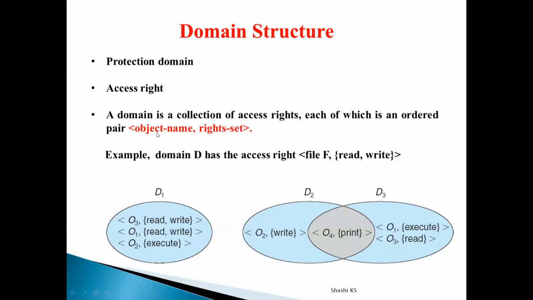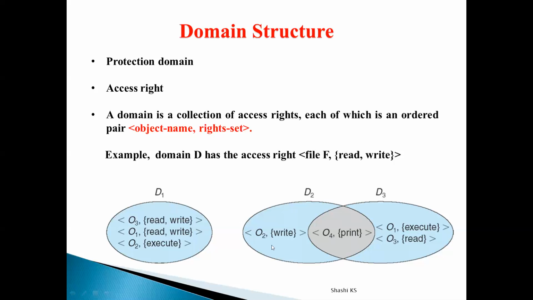That's it. So here we have another terminology called access rights. What is the meaning of access right? The ability to execute an operation on a particular object is called access right. Just refer to the diagram here.